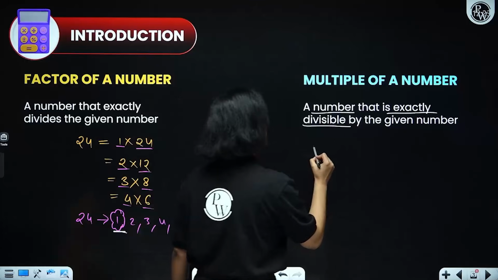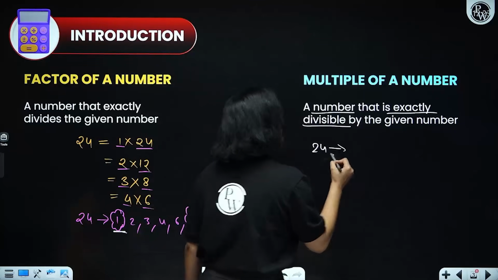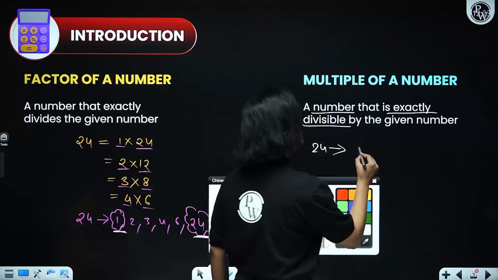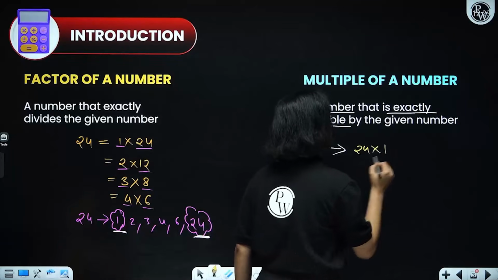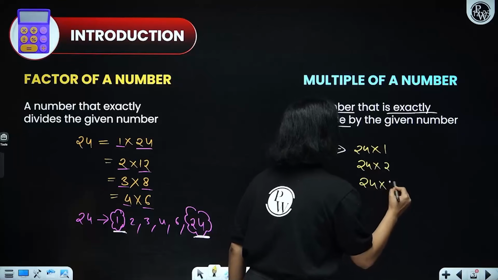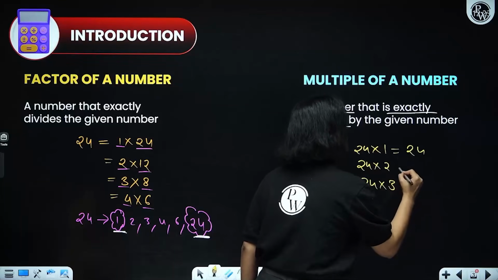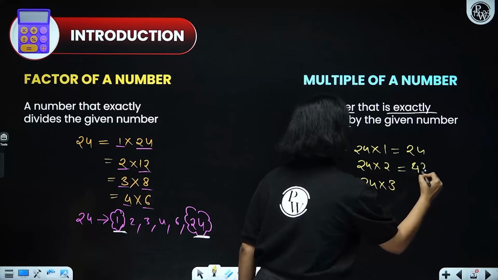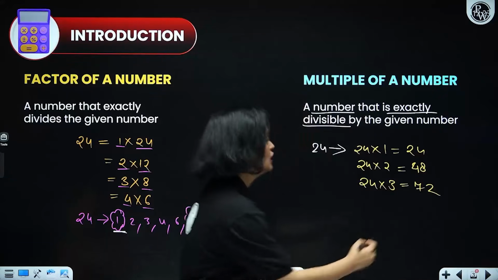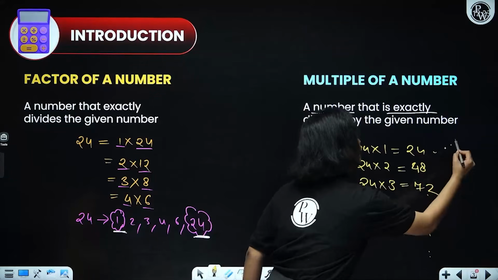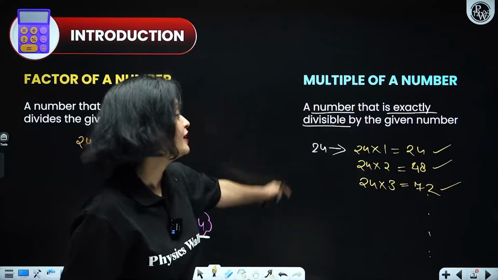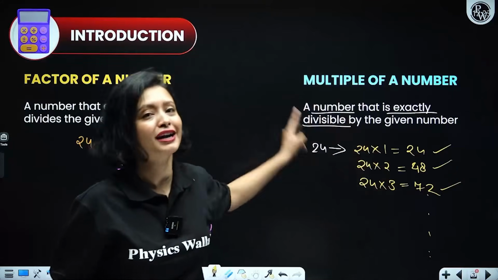For example, let's take 24. What would be the multiples of 24, everyone? For that, all you need to do is write the multiplication table of 24. So 24 into 1, 24 into 2, 24 into 3, and so on and so forth. So 24, 48, 72, and so on. This will go on. They are all multiples of 24. They are all divisible by 24.